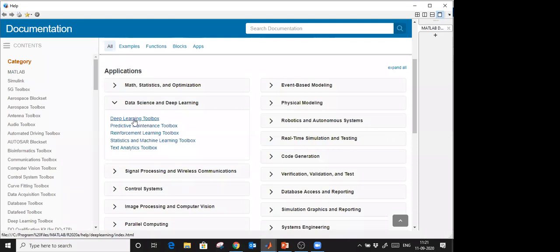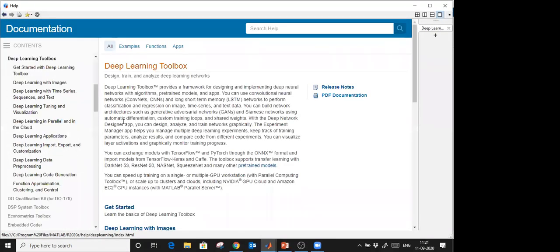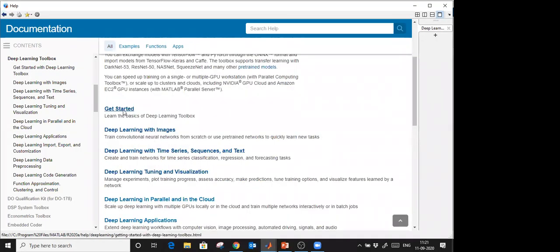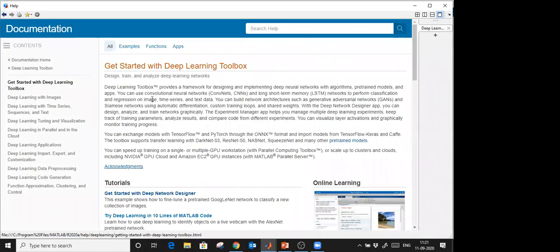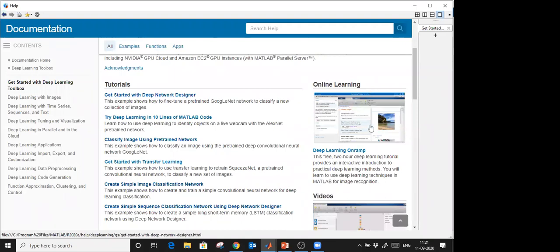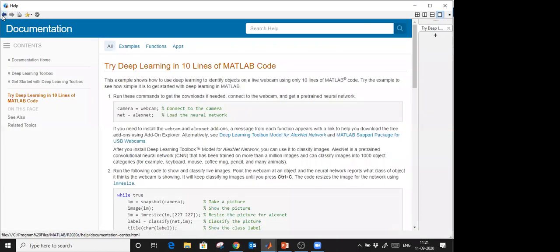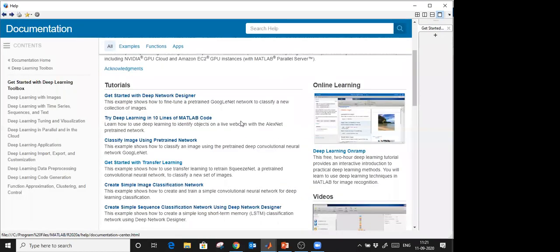I click here on deep learning, and for every toolbox we have a get started. Just click get started and complete all these links, like get started with the Deep Network Designer app which I use, and write a deep learning program in 10 lines of MATLAB code. You complete this get started, and you will be aware how to use these toolboxes.